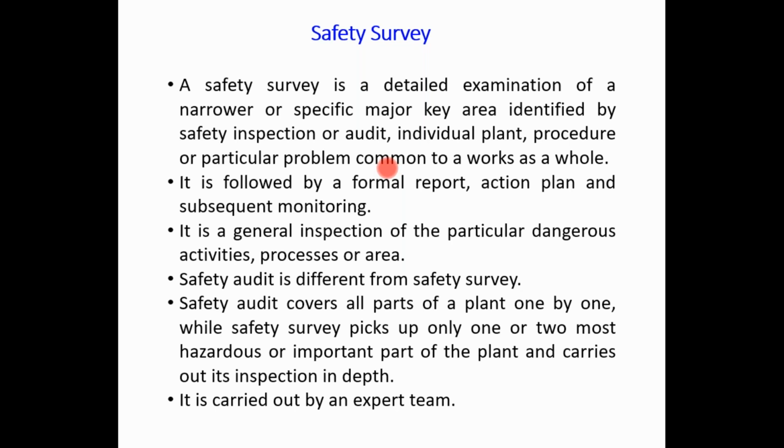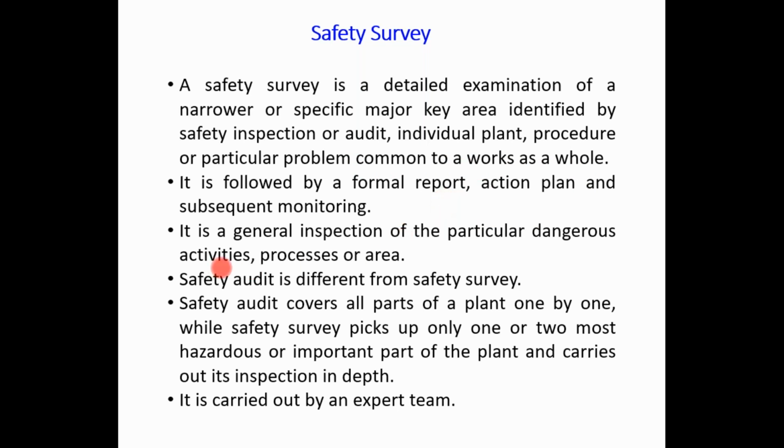Safety audit is different from safety survey. A safety survey is a specifically identified activity by the auditor or the plant person, and it is restricted to a particular activity, process, or area. But a safety audit covers all parts of a plant one by one, while a safety survey picks up only one or two of the most hazardous or important activities in that plant.